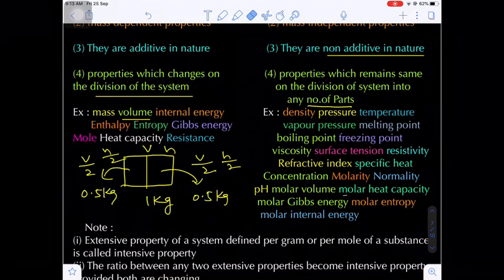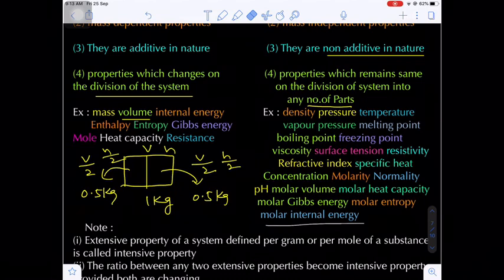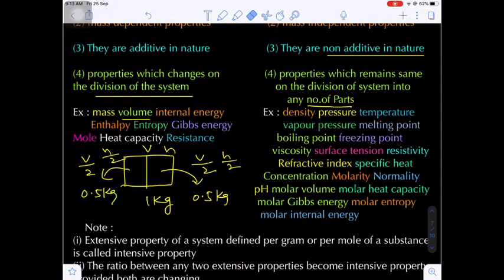Next, molar volume, molar heat capacity, molar Gibbs energy, molar entropy, molar internal energy. What is the meaning of molar? Molar corresponds to 1 mole. If the number of moles is fixed, then there will be no change in the properties. Are you getting my point? That means you are defining for 1 mole, or for 1 gram, then there will be no change in the measurable properties. Such properties are called intensive properties.